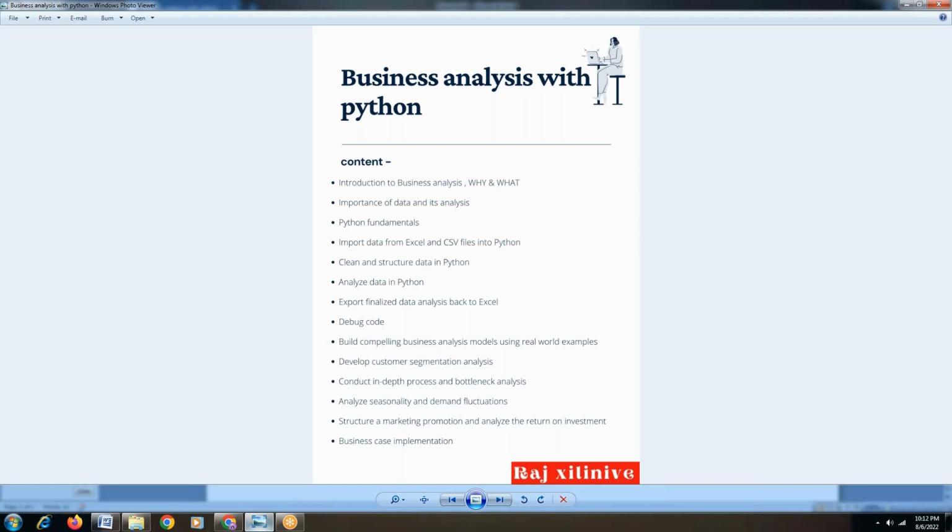In this process, we need to take some customer segmentation, because if you take any retail outlet, they want to know what is the perception of the customer, why the customer, and for what reason the customer requires anything of that sort. So we must know about the perception, demand, and expectations of the customer. Based on that, developing customer segmentation analysis is what we do as a real-world example itself. At the same time, we conduct an in-depth process, as well as the kind of bottlenecks we face and how to analyze that, which will also be focused on here.